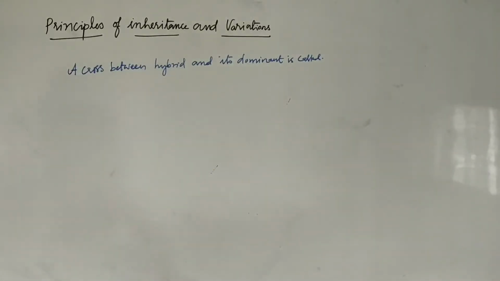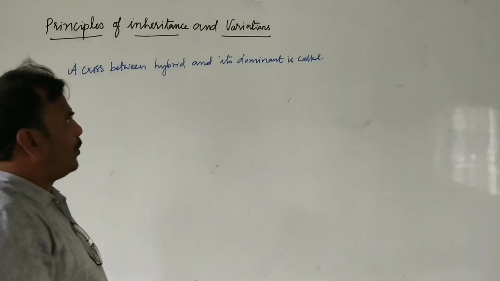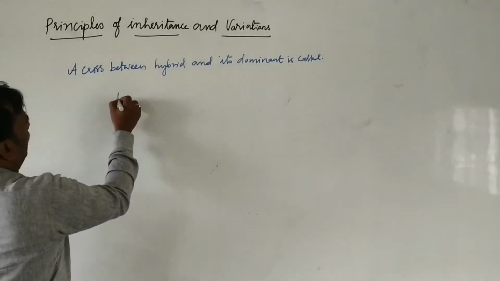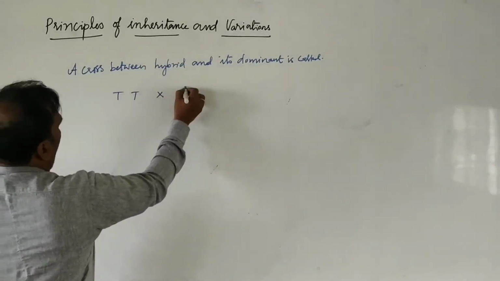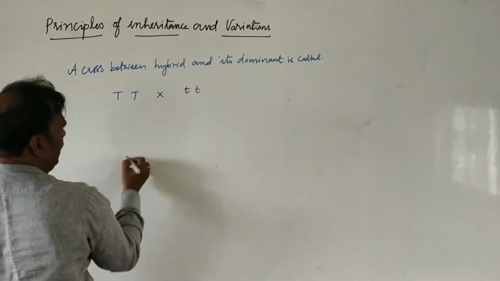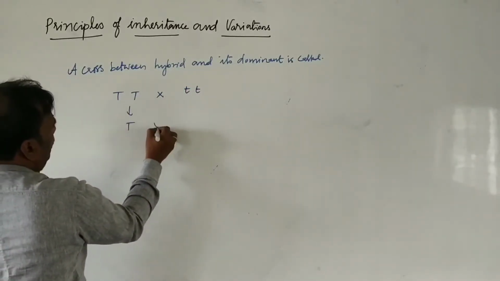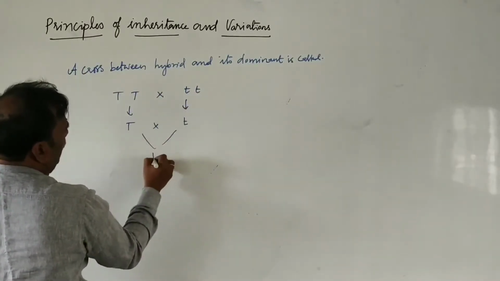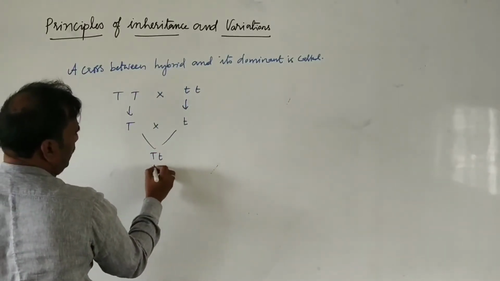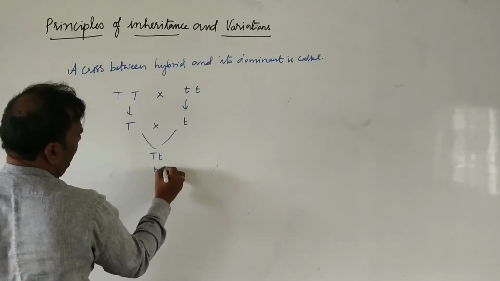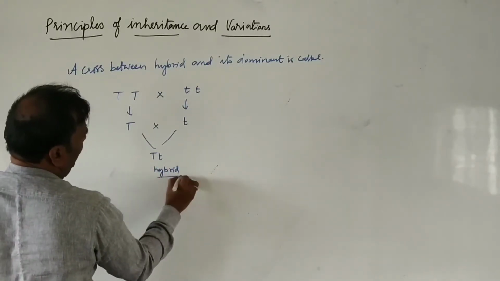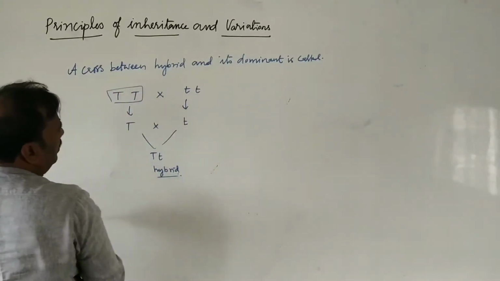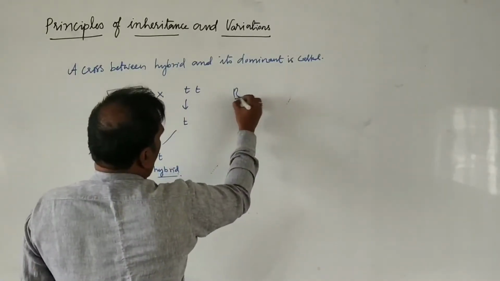When we cross the F1 hybrid with the dominant parent, for example, capital T, small t is crossed here. In the F1 generation, we get capital T, small t. So this is a hybrid. This hybrid is crossed with the dominant parent, then it is called a back cross.